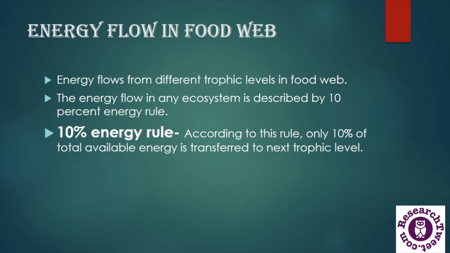Now let's understand the energy flow in a food web. Basically, we know that energy flows through different trophic levels in food webs, and this energy flow is always unidirectional. We can describe the energy flow in any ecosystem with the help of the 10% energy rule, and according to this rule, only 10% of the total energy will be transferred to the next trophic level.